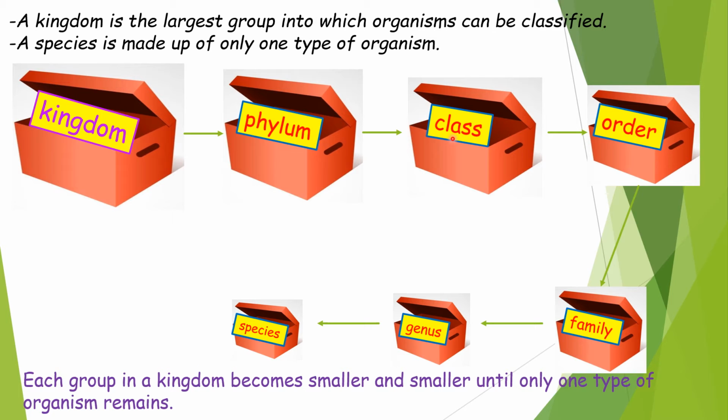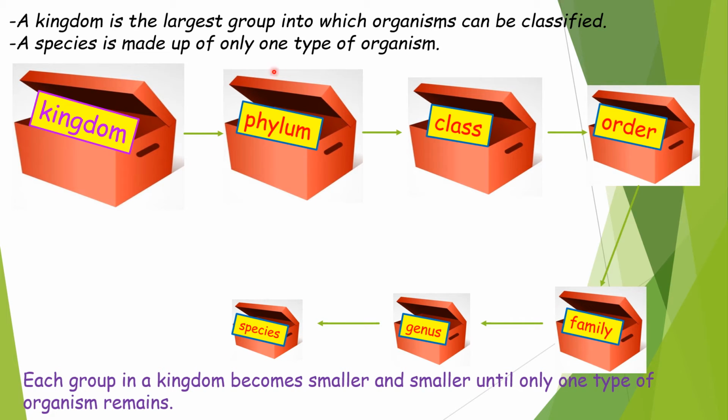A class is classified into orders. An order is classified into families. A family is classified into genus, and a genus is then classified into species. So as we move on to the smaller groups, they become smaller and smaller until only one type of organism remains.